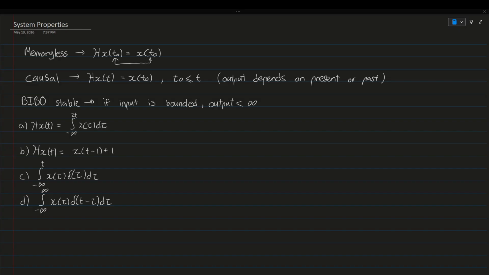Okay, so for each of the problems that I wrote, try to determine if the system is memoryless and/or causal. So pause the video, try to do it, and I'm going to write the solutions. By the way, the standard notation for a function transformation is this. This is like a conventional operator.